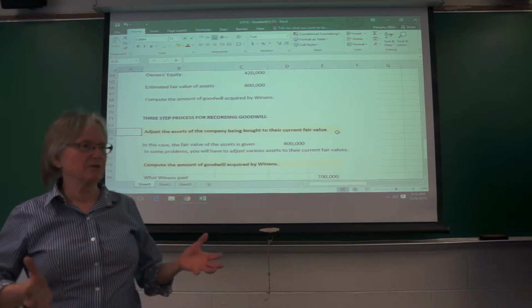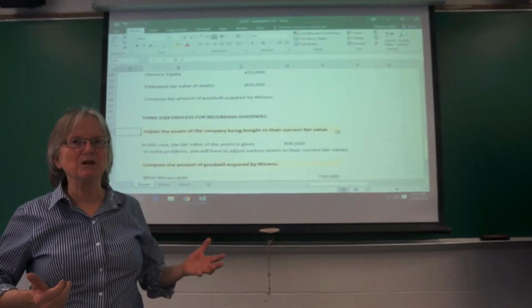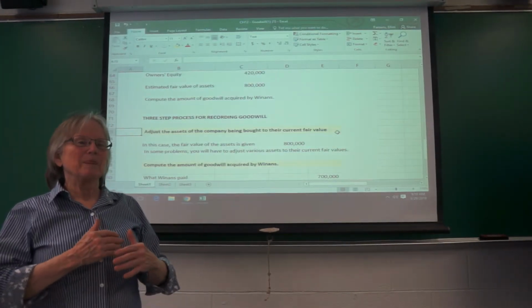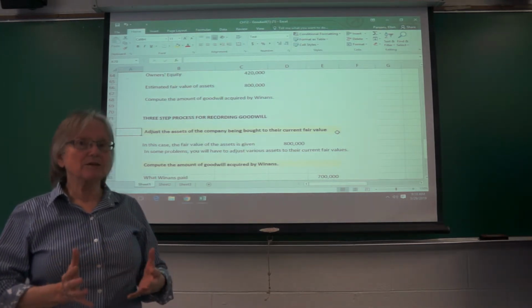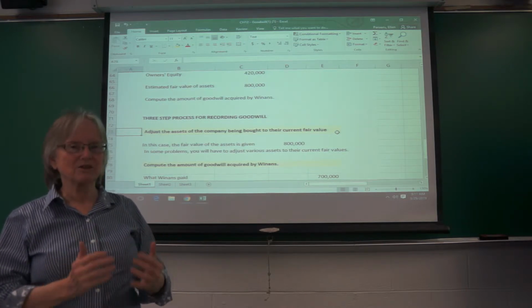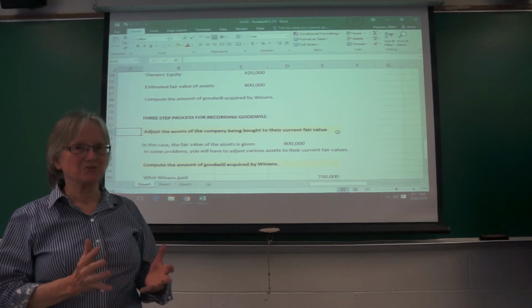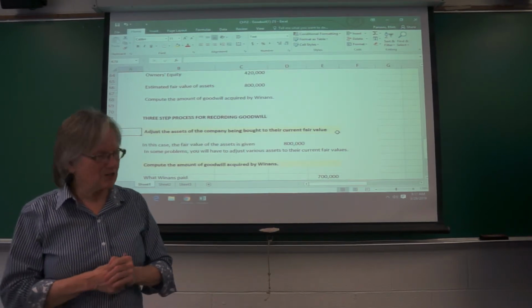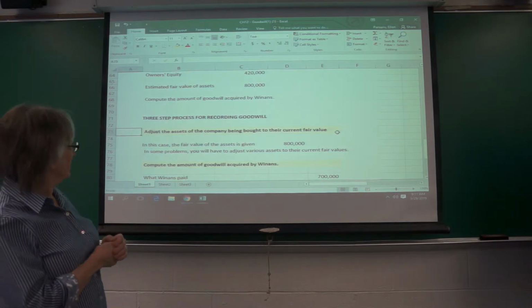The value of their building might be on the books for $500,000 when now it's worth $2.3 million. That's why all of the assets and the liabilities are adjusted to their current fair value, because that's what the purchasing company is buying now. It doesn't relate to the book value. So we adjust all of the assets and liabilities to fair value.